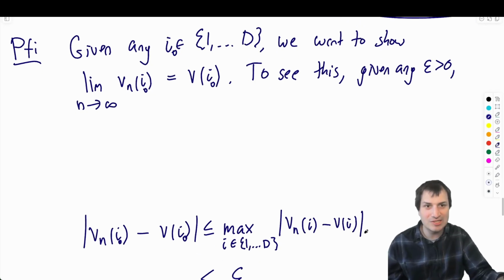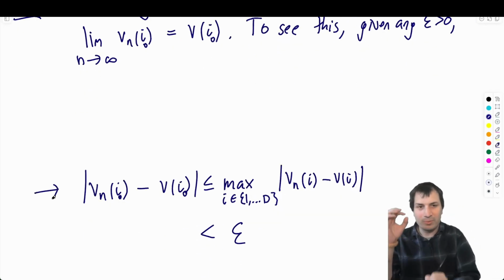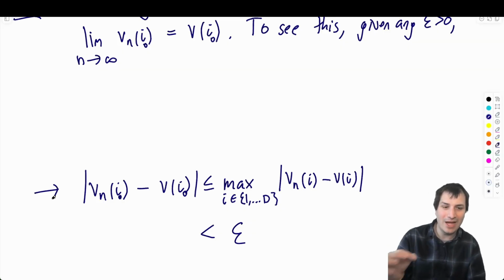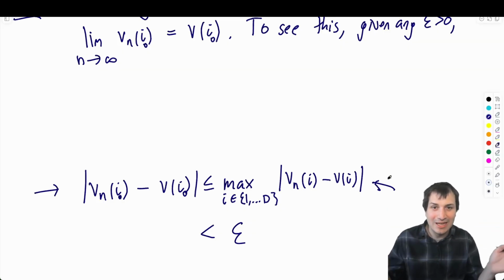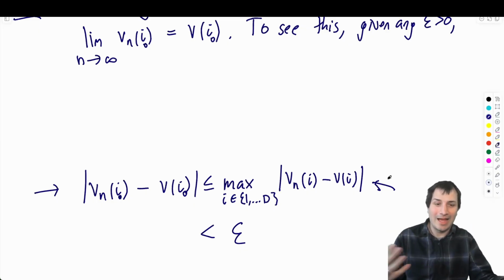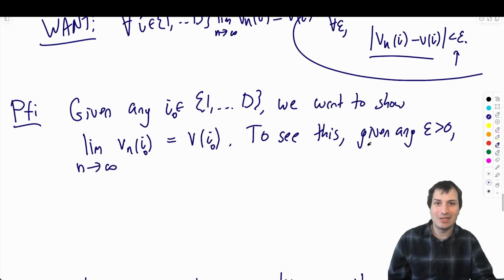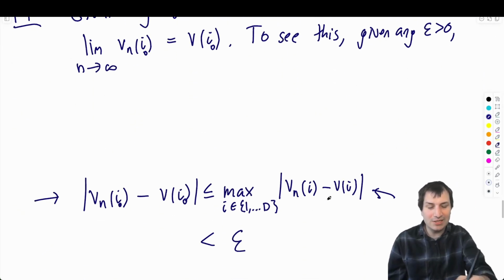Okay, so here's the secret sauce that we're going to use. The particular entry we're talking about, vn of I, is less than the maximum over all the entries, and that's going to be less than epsilon. Right? That was our idea. How am I going to write this down? I have to choose it so that this works.